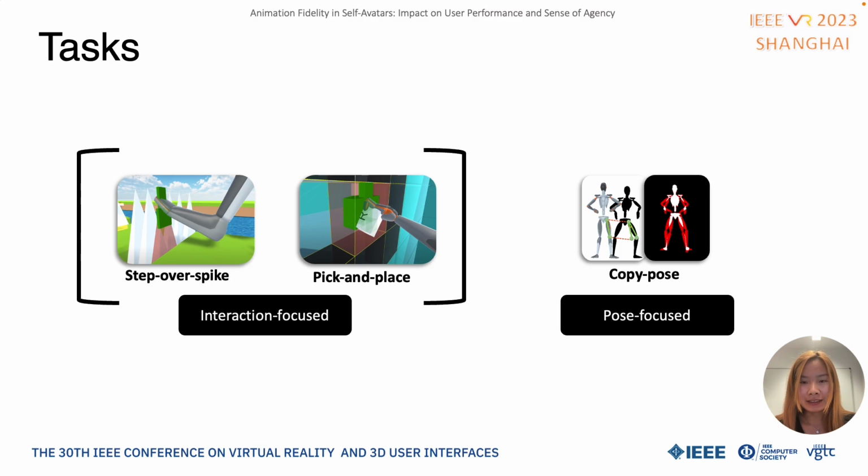Previous studies have shown that the type of action users perform in a virtual environment influences users' perception. So we designed 3 tasks to cover a wide range of actions that can be done in VR, such as interaction with virtual objects for manipulation or collision avoidance, and pose-focused tasks for training or exercise purposes.